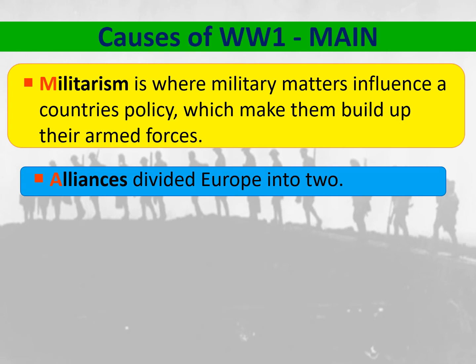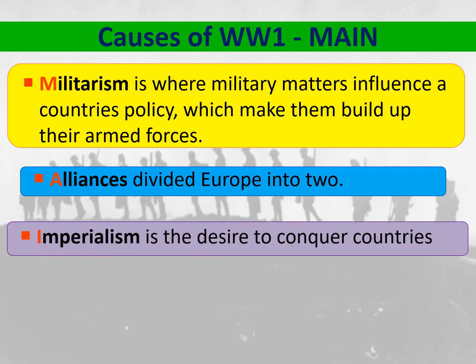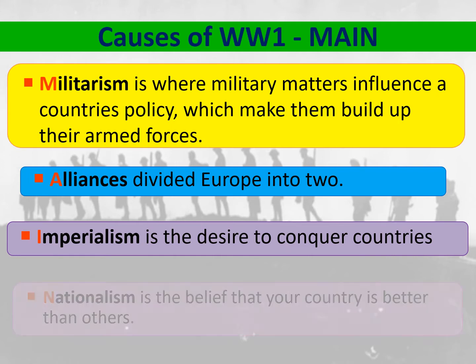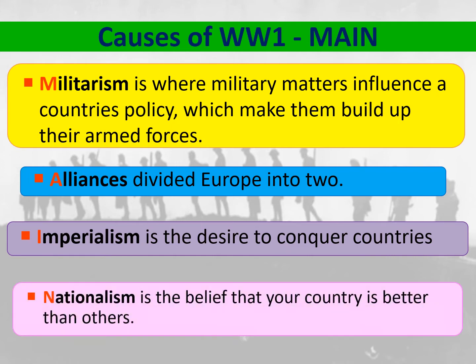The A in MAIN stands for alliances. The alliance system saw Europe divided into two sides ultimately, which meant the scene was set for both sides to go against each other. The I stands for imperialism, so this is the desire to conquer other countries. And the N stands for nationalism, so that is the belief that your country is better than other countries as well, which also causes tension.